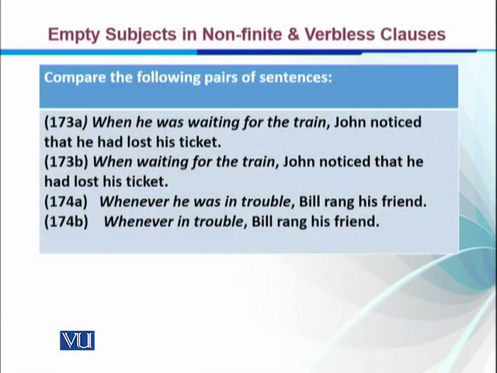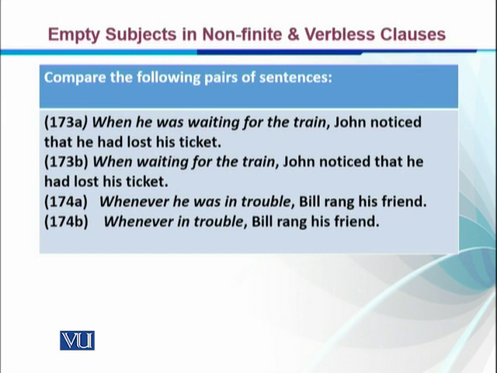These are two pairs. When he was waiting for the train, John noticed that he had lost his ticket. And its B version: When waiting for the train, John noticed that he had lost his ticket. In B version, we do not find the subject. It is an empty subject. But as John is very visible in the sentence, it gives us the sense that it was he who was waiting, right? So we can remove the subject from the B version.